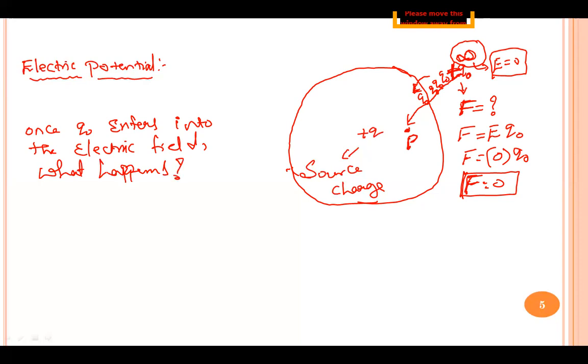We'll stop our lecture at this point of time. Answer this. After this we will continue our discussion of electric potential. Look, as long as Q naught is at infinity, it will not experience any electric force. Once Q naught is brought into the electric field, answer me what happens. With your answer, we will continue our lecture. Thank you.